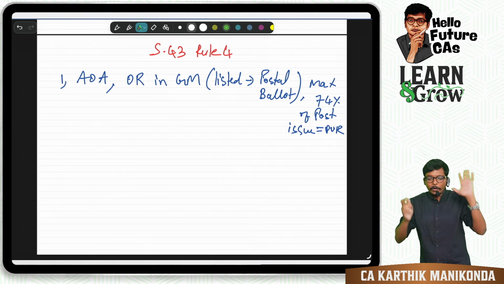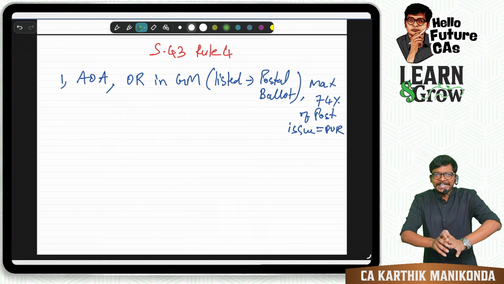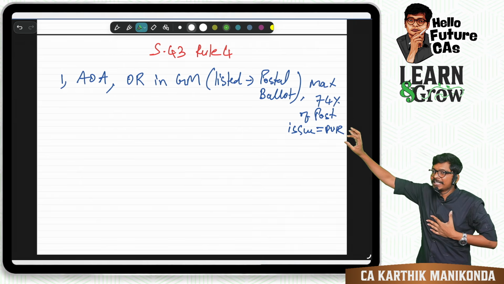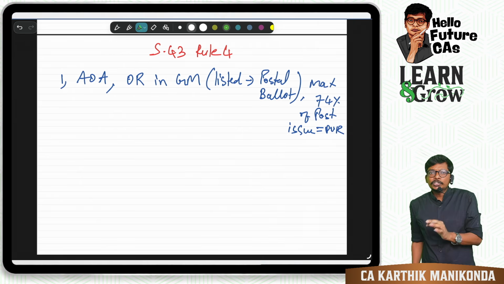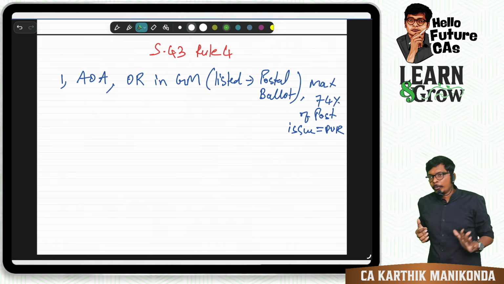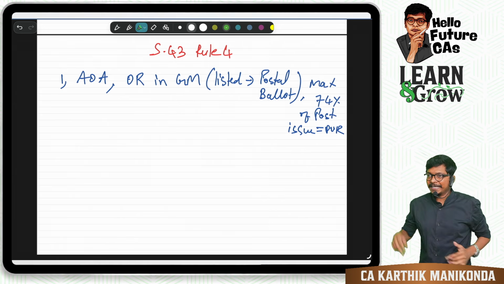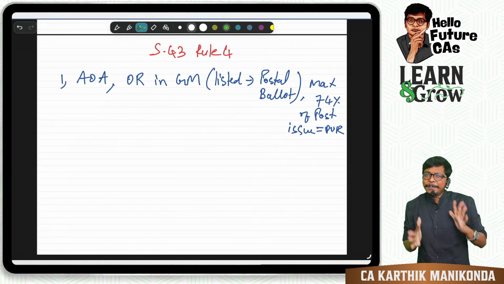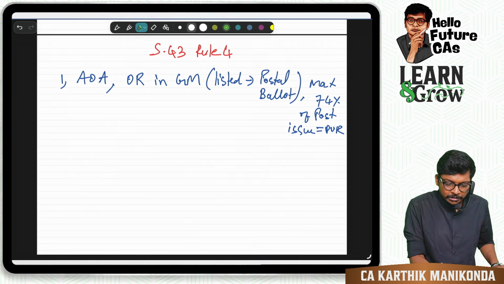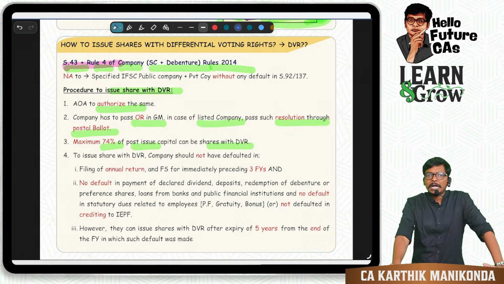Forget about it, guys. For now, what you should remember: sir, in this session, you told us you will make us remember differential voting rights before the session gets over. Promise. Remember what I tell you. First point, what should be authorized? Articles. Second, what resolution? Ordinary resolution in general meeting. Within that, if it's a listed company, postal ballot. Maximum DVRs post issue is 74%. Keep repeating with me, guys. Everybody here, everybody watching online, keep repeating with me. This next 30 minutes is going to be magic. You will start getting the confidence in law, guys. Okay, this is the first set of points. All of you with me, understood with logic, guys?